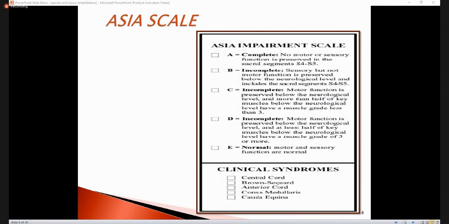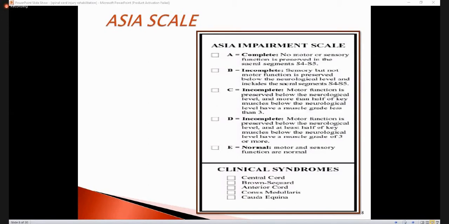But the patient is unable to do so with resistance. When you apply resistance, the patient is unable to complete the range of motion. If it is this condition, we will call it grade 3.